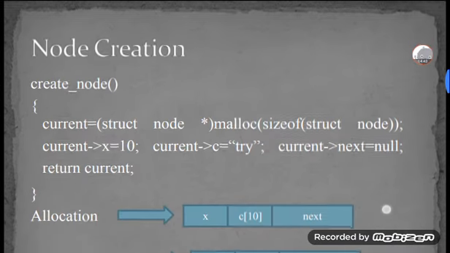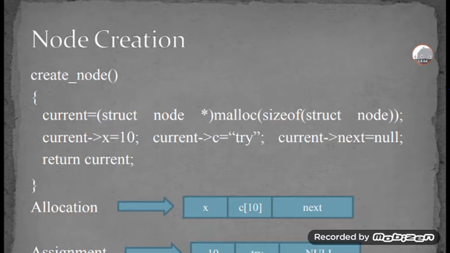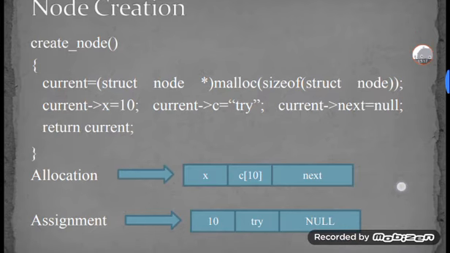After that, node creation. How to create a node. Begin, current, struct node, then star, malloc, and sizeof struct node, and end braces, semicolon. With that, current greater than x is equal to 10 value will be there. In that, current c is equal to try. I am taking one c is equal to try. After that, current greater than next is equal to null. Return current, which is how to create the graphical representation of the node creation.